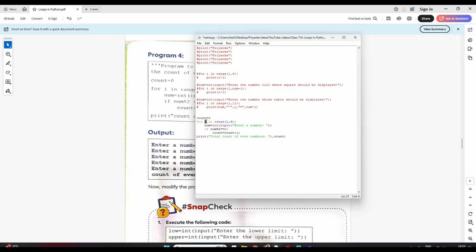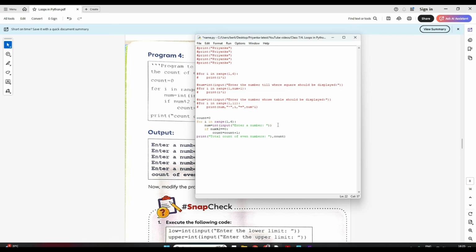Now i will be 4. Again the user will enter a number. Suppose he enters an even number again, say 56. Now again 56 mod 2 is 0, so my count will become 2 plus 1, 3. Correct? Now again it will go up because still the range is not complete. Now the last i will be 5.